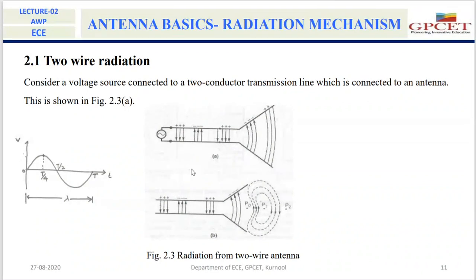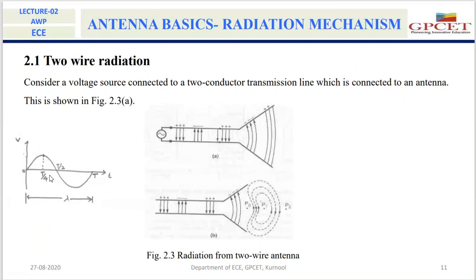If we cut this antenna at this point, then these electric field lines will form a closed loop, and they will move away from the antenna. The velocity of these field lines is equal to the velocity of light. So if you observe the electric field lines after a time of T/2, they will be available at a distance of λ/2 from the antenna.